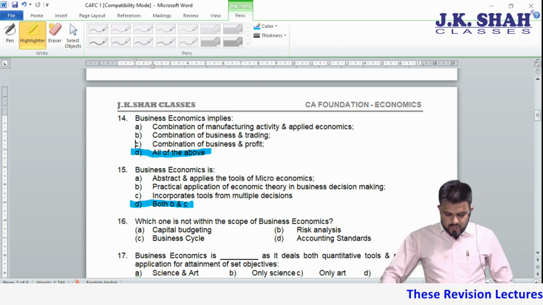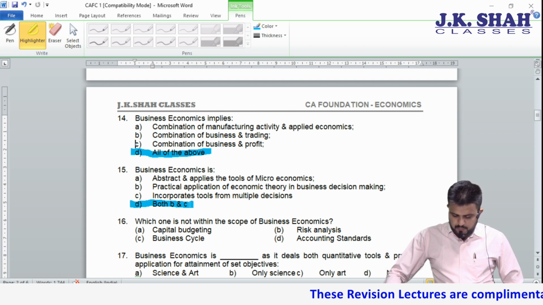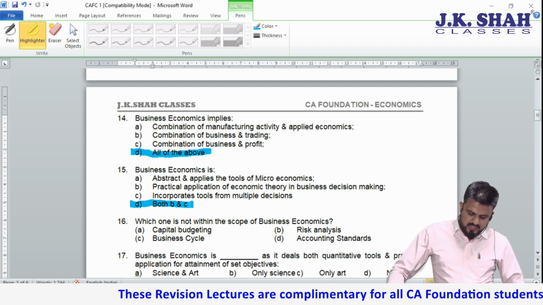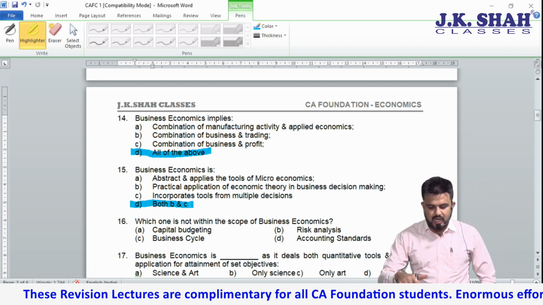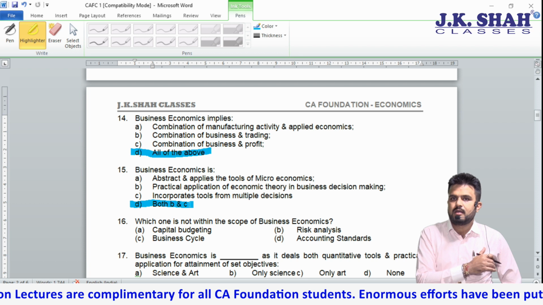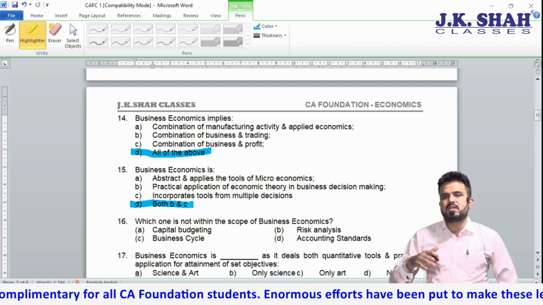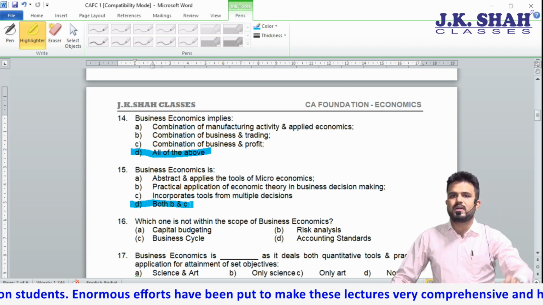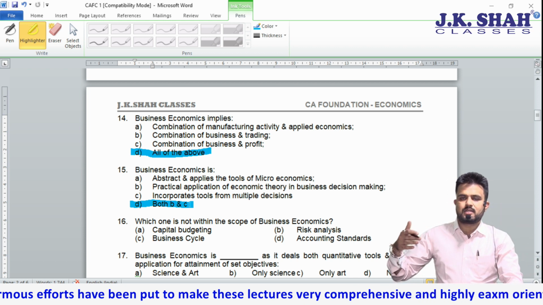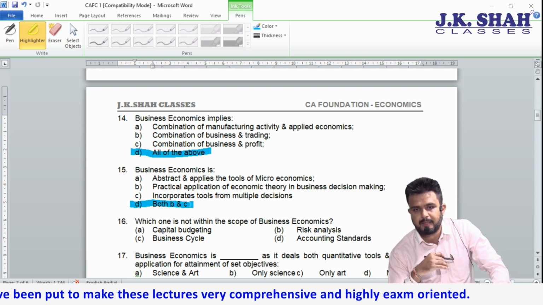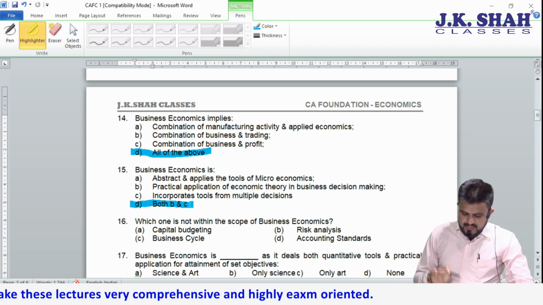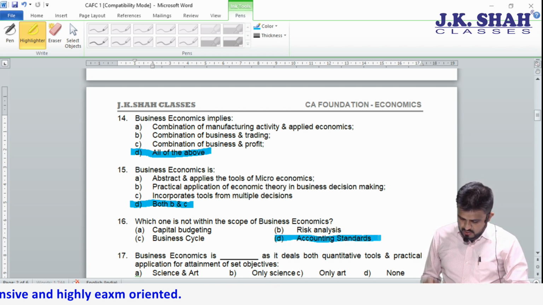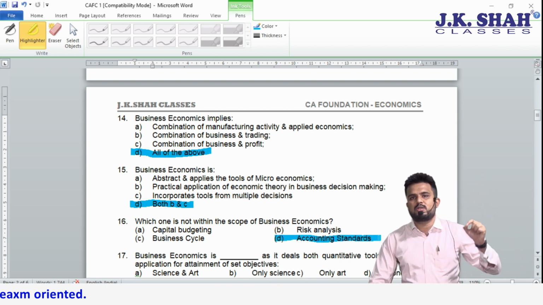Next, which one is not within the scope of business economics? Capital budgeting, risk analysis, business cycle, accounting standards. Now, students, accounting standards is more towards accountancy. They are the rules for accountancy. But options A, B, and C are more inclined towards business. So, which is odd man out? Accounting standards becomes odd man out.